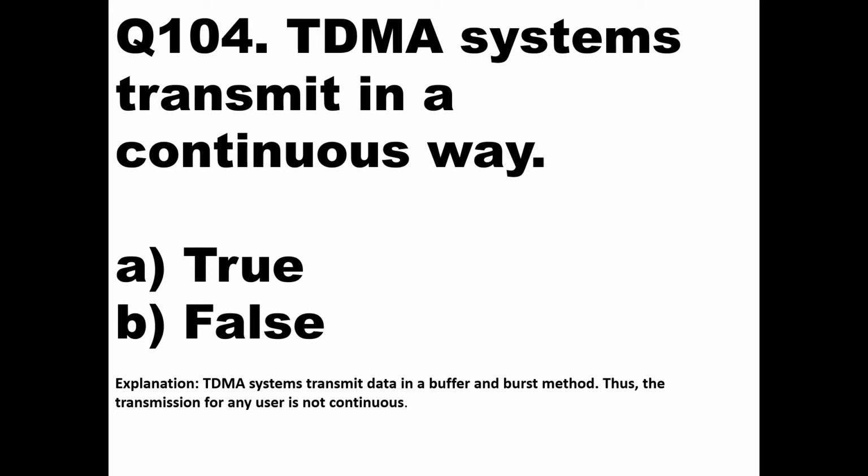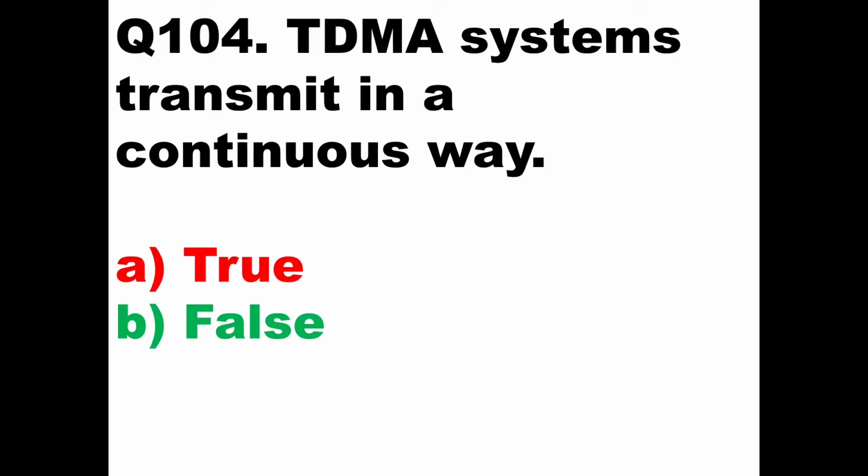Sets of data are made from that information, and every set will be sent at a different time. It will cover the entire bandwidth, but it will take different time. So it is not a continuous wave. It is non-continuous. So here the answer should be false.